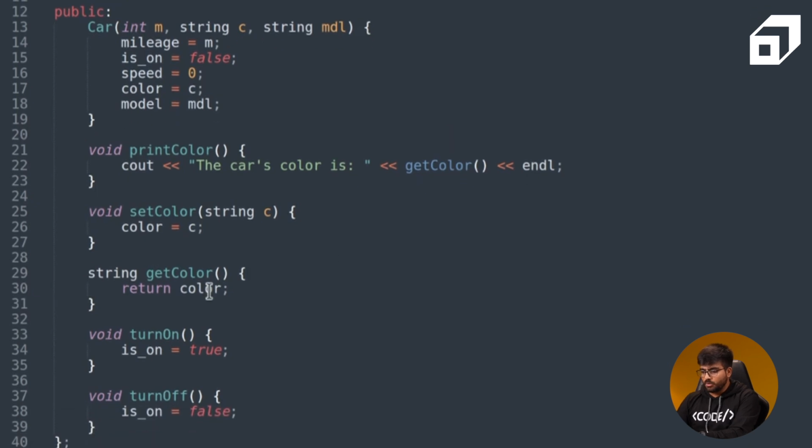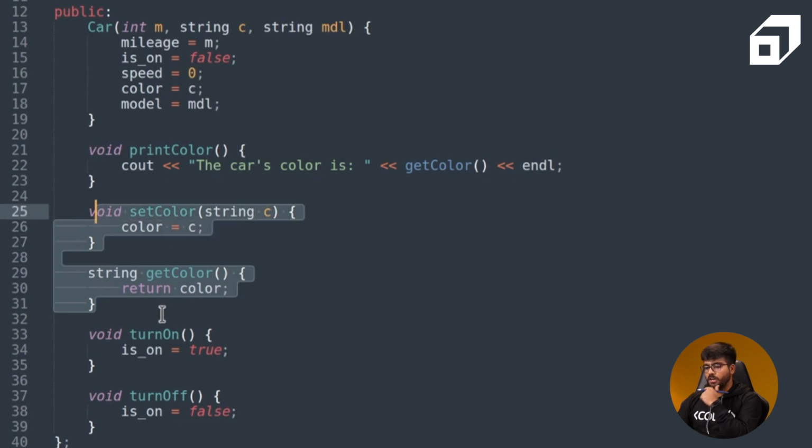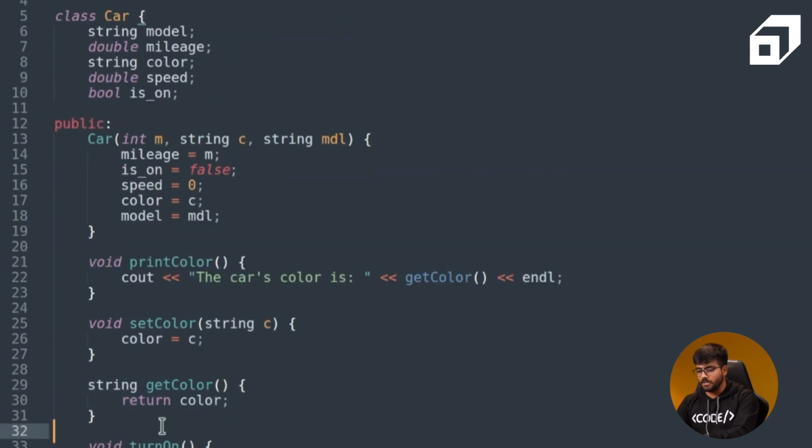So if you check the code over here, we have created a getter and setter. Now getter and setter is just a technical term, you can use any name for it. Over here I have used get color and set color because color is a very intuitive thing. Someone wants to get their car repainted with some other color of their choice. That set color option is not damaging to that particular object, and get color is also intuitive, that someone might just want to know the color of their particular car. So we have exposed getter and setter over here.